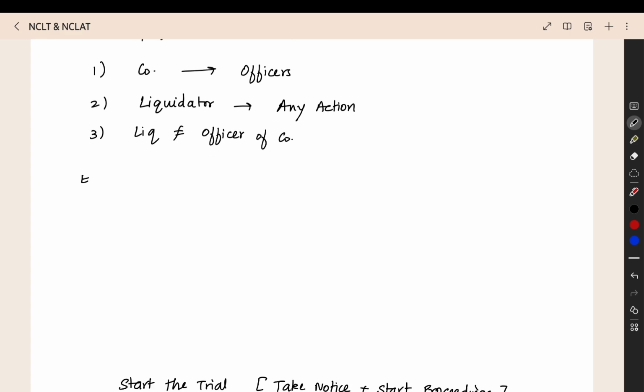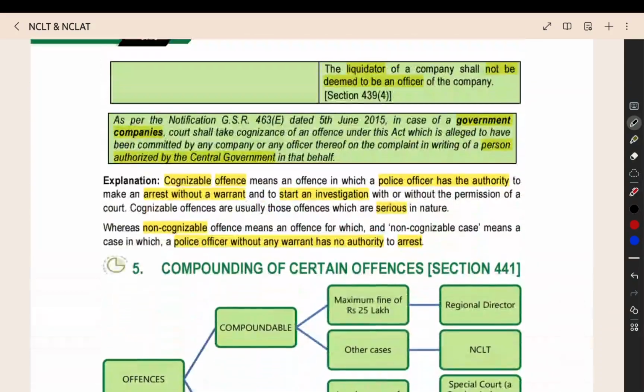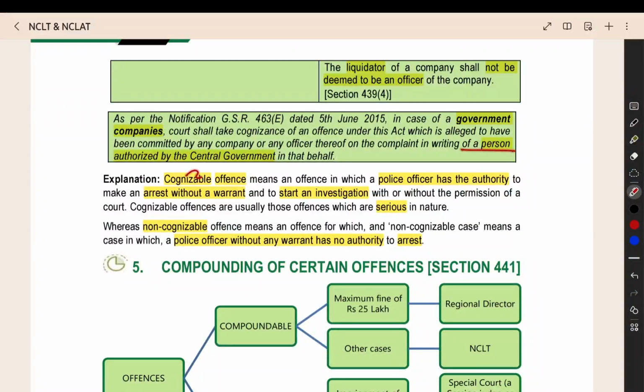And another exemption that we had is for government companies. In case of a government company, you have to take cognizance only when a person authorized by the CG provides the written complaint. So, a person authorized by the central government.